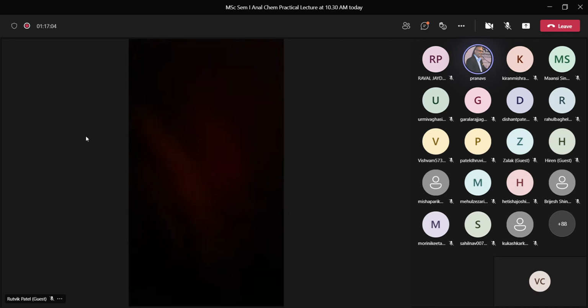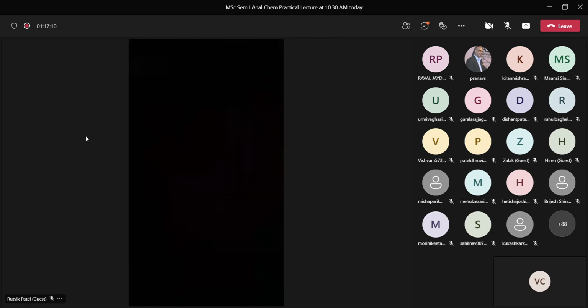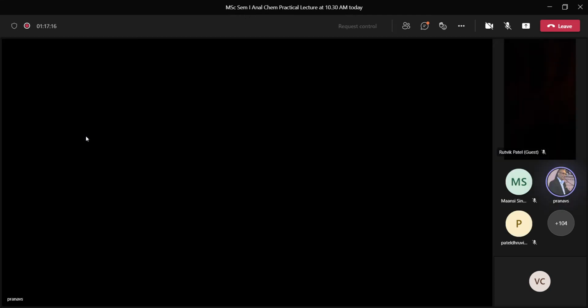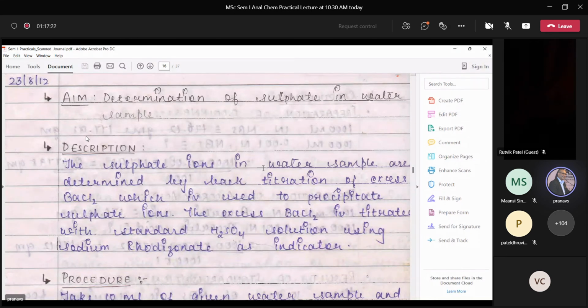Okay, now the third thing which we have here is this is the other ion, that is sulfate ion, is also present in water sample. Now sulfate, you will find sulfate ions in sample. This again is a precipitation titration. This is another example of precipitation titration, but it is an indirect titration, indirect determination. That previously it was direct determination. This is indirect determination or back titration, but the process is precipitation.